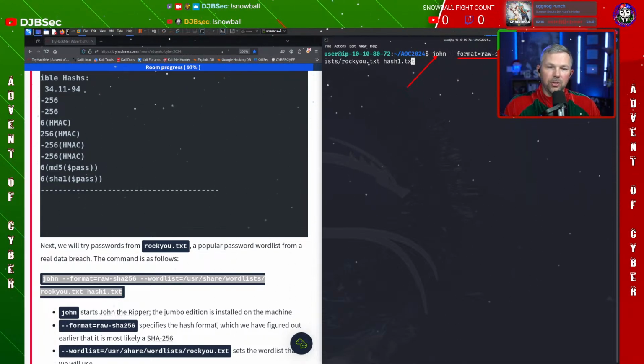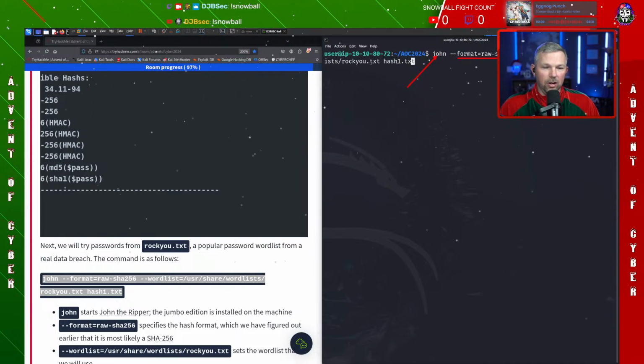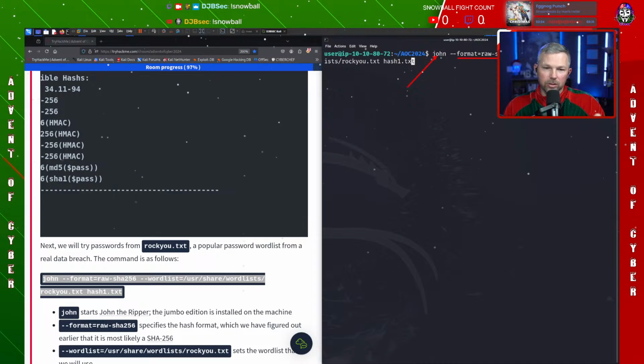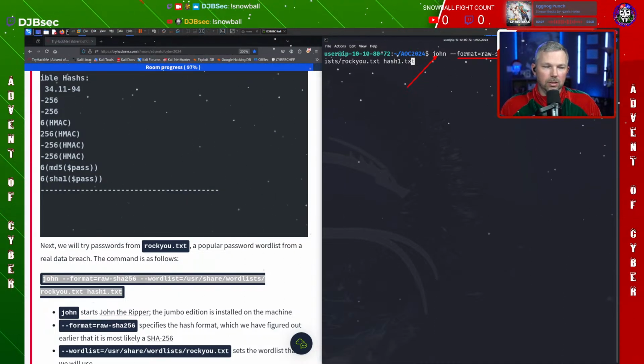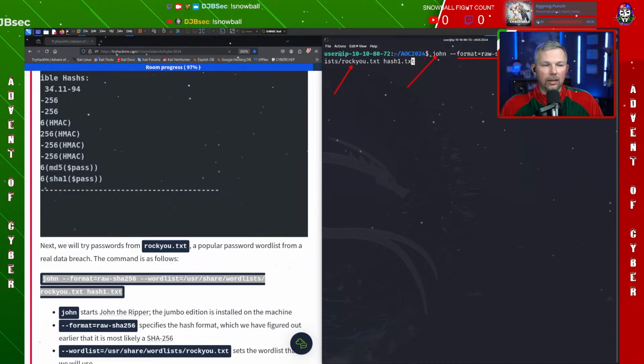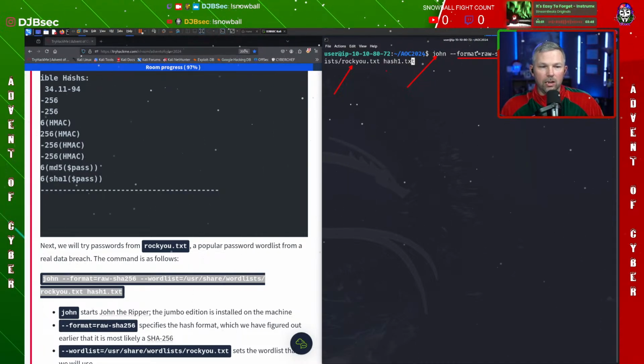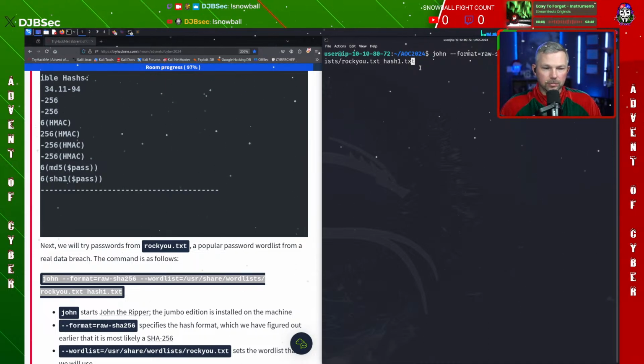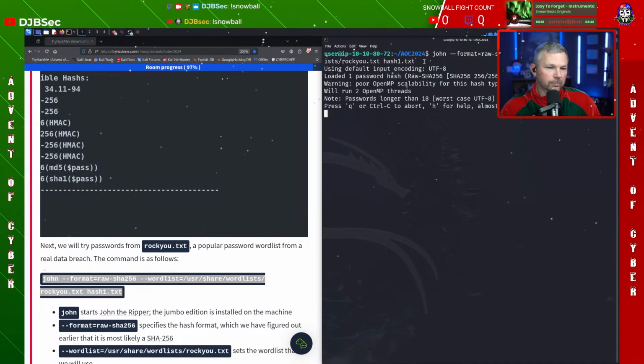Those passwords are put into this list, and this list is then used to run a hash on everything. If you're on a Kali box, all of these password lists are in there. We're going to use the rockyou password list, and we're going to run it on the file that we put our hash in. So let's go ahead and hit enter. Let's see what happens. This is going to run through everything and see if it can find a password.